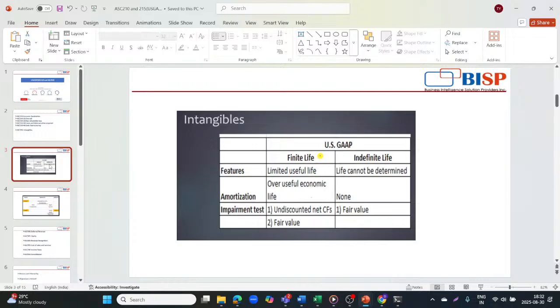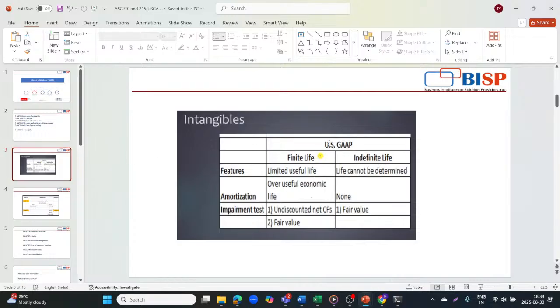Here we will also do the impairment testing. Impairment testing means a company must periodically test goodwill and other indefinite-lived intangible assets for impairment. An impairment occurs if the asset's carrying amount on the balance sheet is greater than the fair value. The testing process typically involves both a qualitative assessment to identify events that could trigger an impairment and a quantitative test to measure the loss if an impairment is indicated.